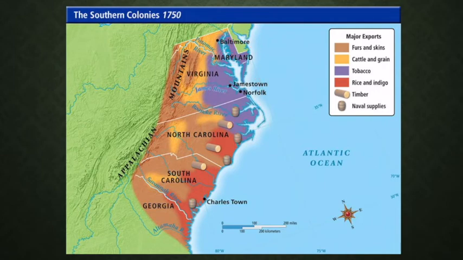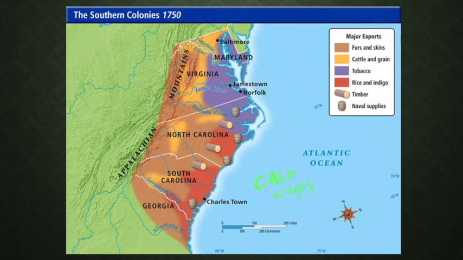John Rolfe blends a Spanish variety with a native variety of tobacco, makes it more desirable for people to want to smoke or chew, and it becomes the cash crop of the southern colonies, the Chesapeake area. But even down in the southern places, we have rice indicated by red, rice and indigo, growing here on the coast. So the climate and the environment of the southern colonies leads to the idea of cash crops, crops that you're going to grow not to eat or consume, but to sell for profit.